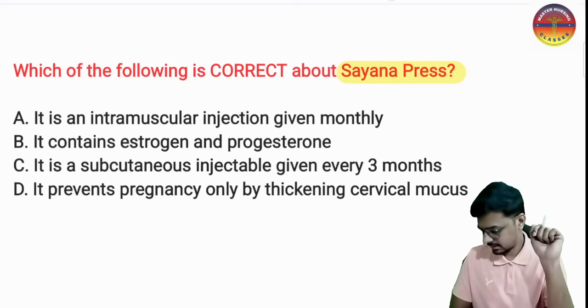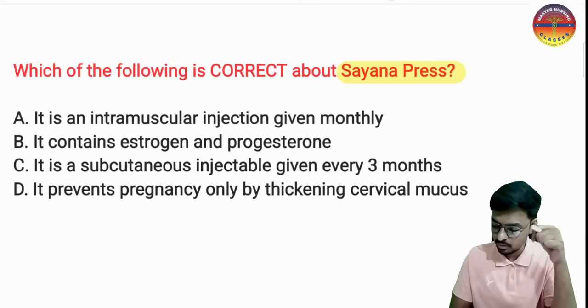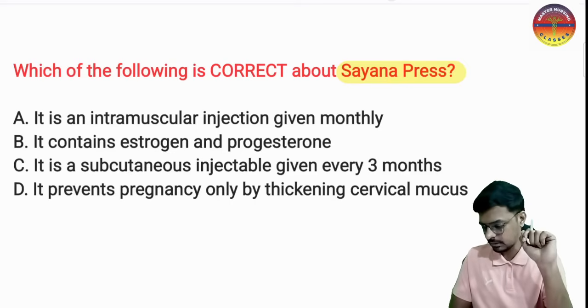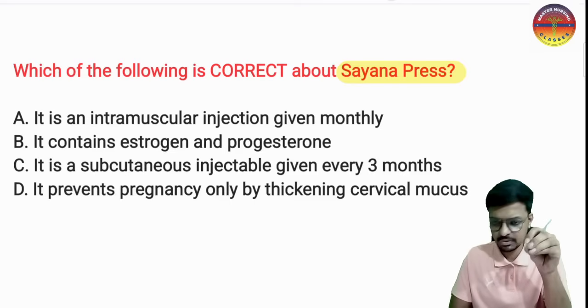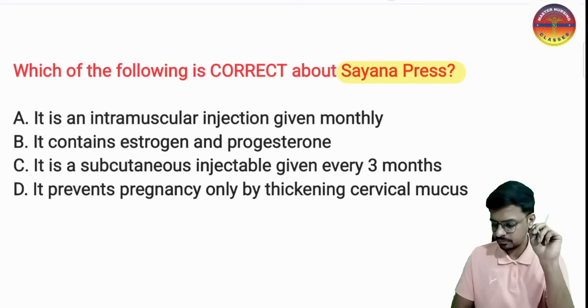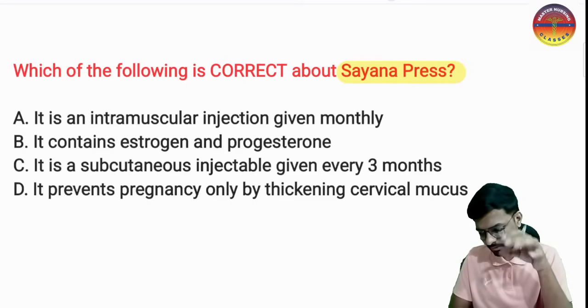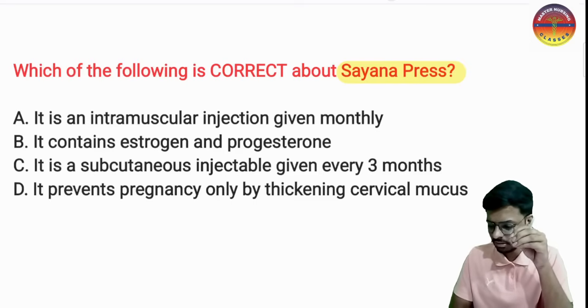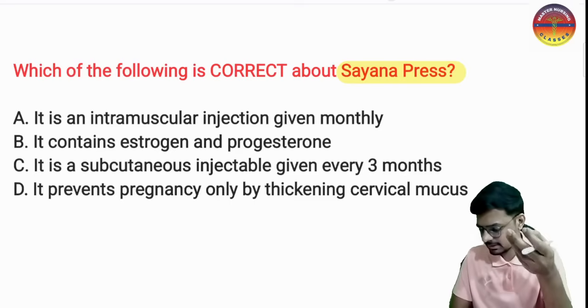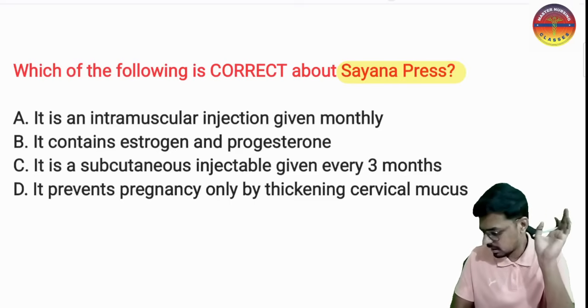Okay, yes sir. In the injectable progesterone, we have one more, that is Antara. DMPA, the depot-medroxyprogesterone acetate, is the chemical which is there in Cyanopress and also in Antara. Previously in our national family welfare program, we had DMPA Antara. Now also we have DMPA Antara and one more alternative, that is Cyanopress.